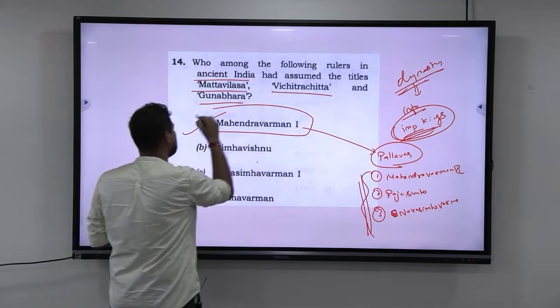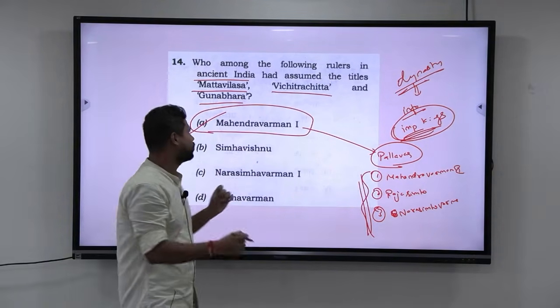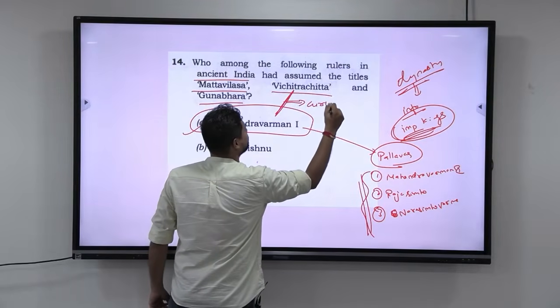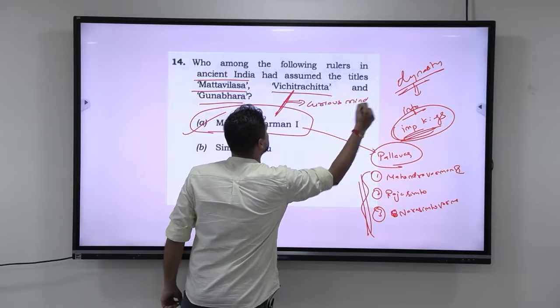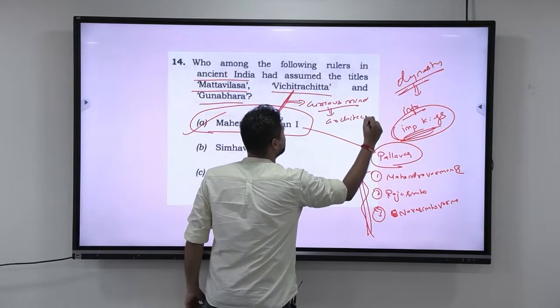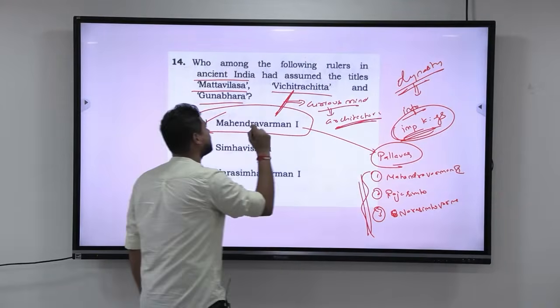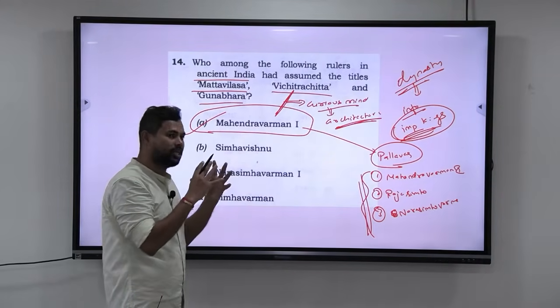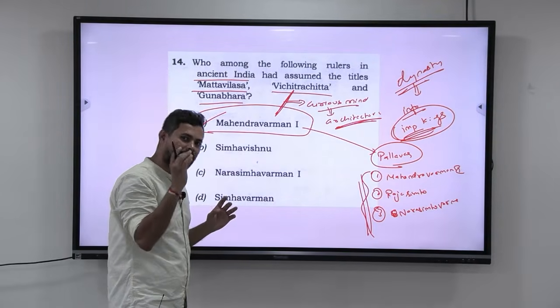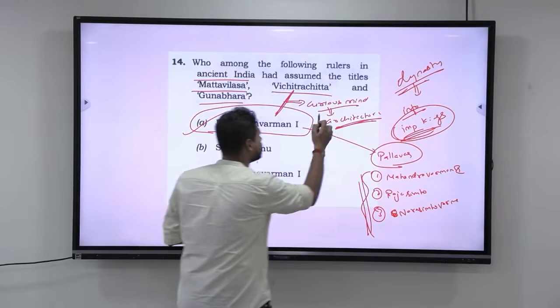Next, look at this. Mahendravarman had made very peculiar contributions. One is Vichitra Chitta. Vichitra Chitta means curious mind. Why is he called curious mind? Because you can see his curiosity especially in architecture. For example, he constructed a temple in which there are 3 murtis, and all the 3 murtis can be found in the temple: Brahma, Vishnu and Shiva. All the 3 can be found. That is the curious mind.